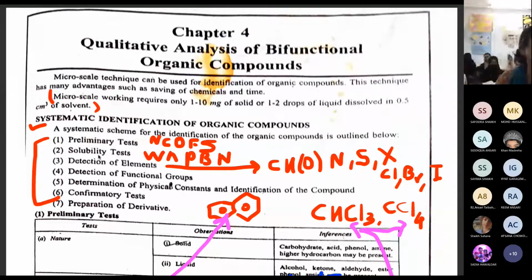Now, the next thing under the solubility test: I have written W. W means water solubility. A is for acid, phenol, base, neutral. How you are going to do that I will explain once I go for that particular test.